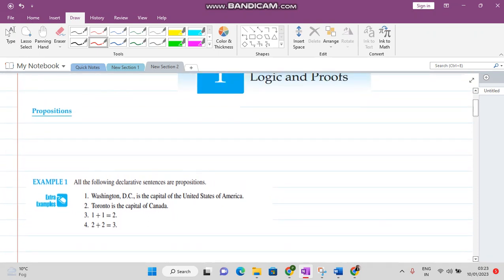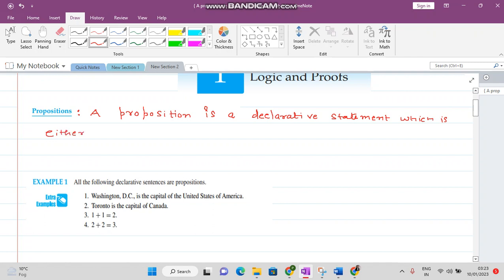So we now give the formal definition of a proposition. A proposition is a declarative statement which is either true or false, but not both.